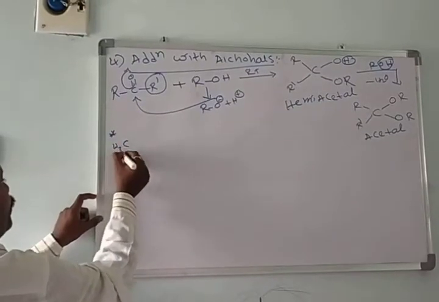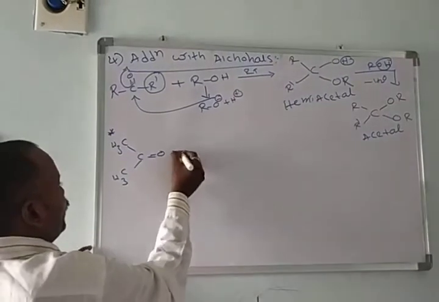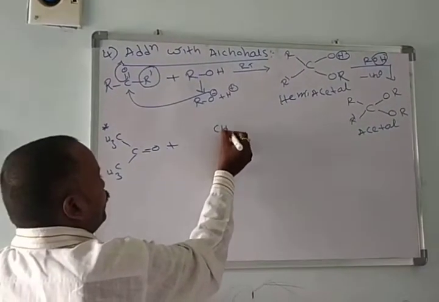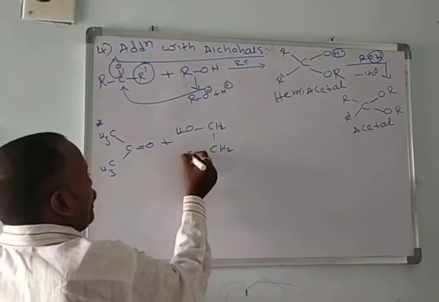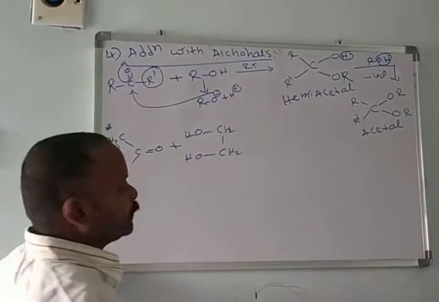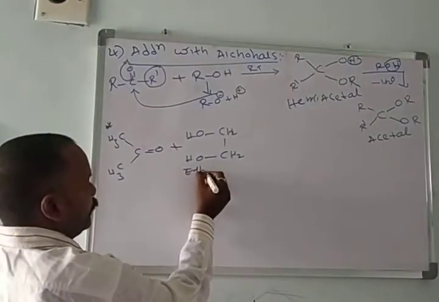Here I am taking acetone. Acetone addition with ethylene glycol. This we call ethylene glycol.